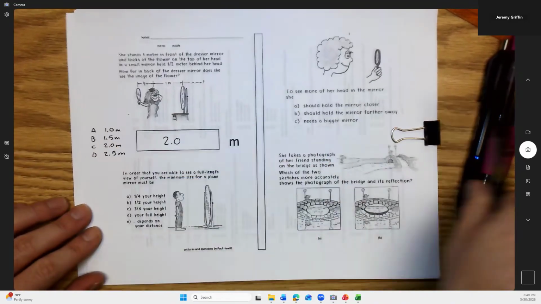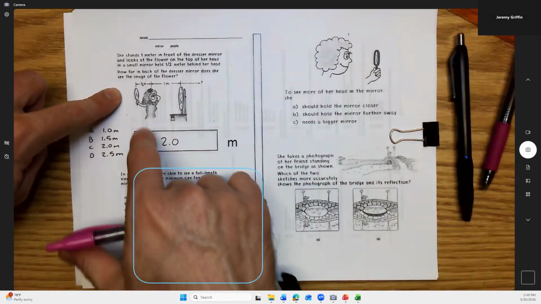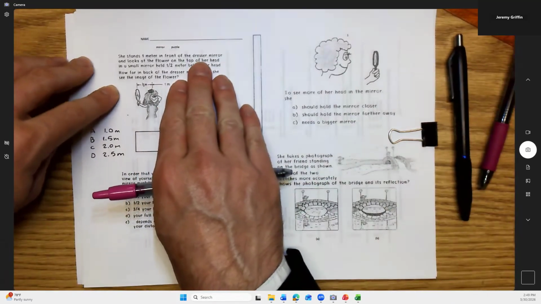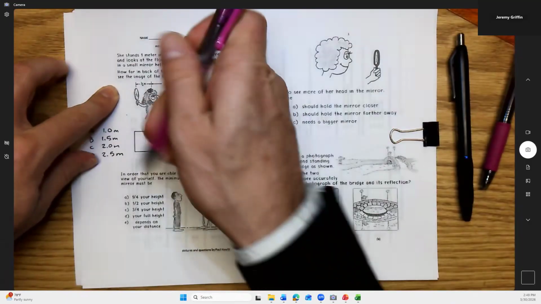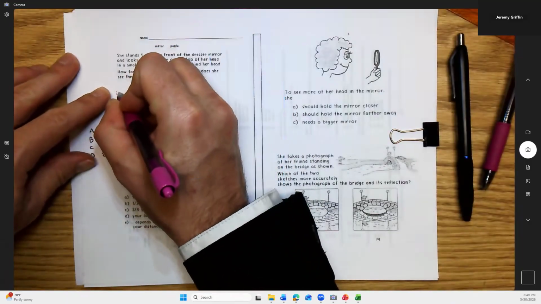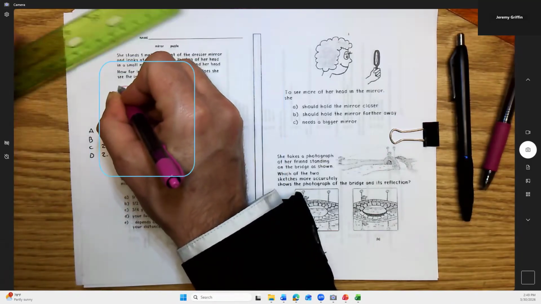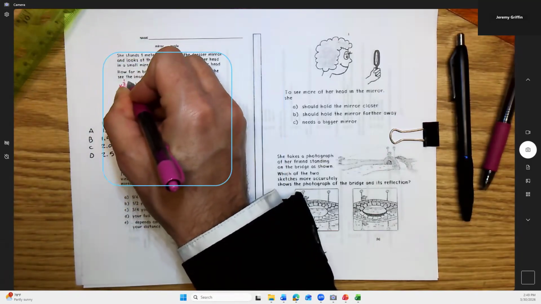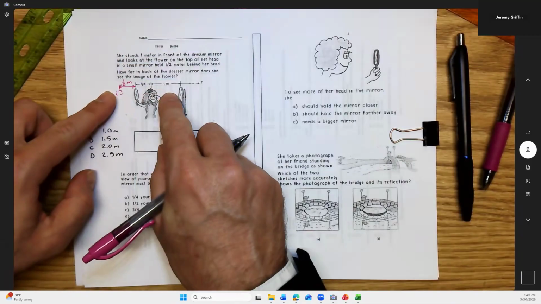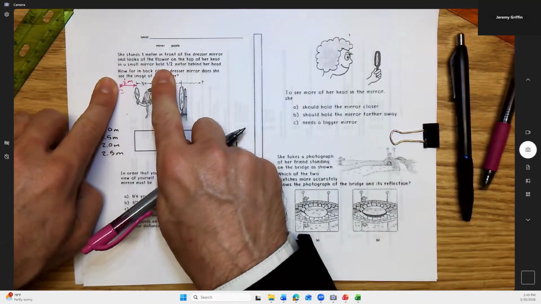Well, the initial reflection, let's just do the handheld mirror. Where would the reflection be in a handheld mirror? Wouldn't this flower show up as half a meter behind the handheld? So half a meter that way. Would that be true? Half meter, half meter. Right.